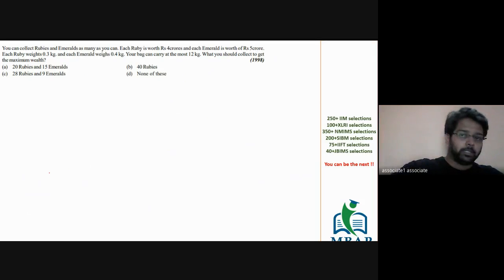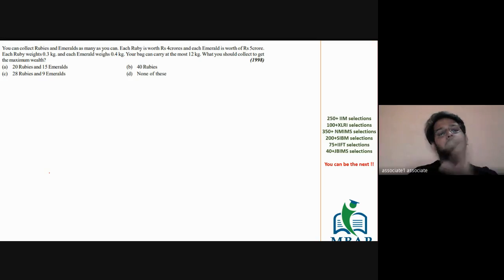Perfect. Next question, the year 1998. Please solve this question. You can select rubies and emeralds as much as possible. Each ruby is worth 4 crore and each emerald is worth 5 crore. Each ruby weighs 0.3 kg and each emerald weighs 0.4 kg. The bag that you have got can carry a maximum of 12 kgs. What should you collect to get the maximum wealth?